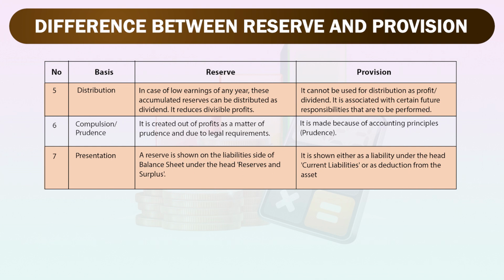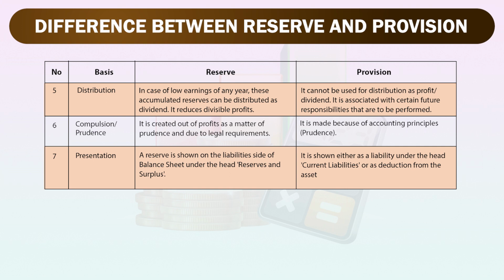Fifth basis is distribution. In case of reserves, in case of low earnings of any year, these accumulated reserves can be distributed as dividend. It reduces divisible profits. Whereas, in case of provision, it cannot be used for distribution as profit or dividend. It is associated with certain future responsibilities that are to be performed.